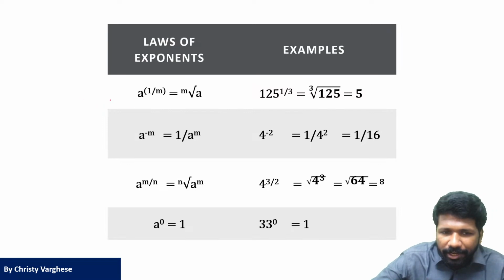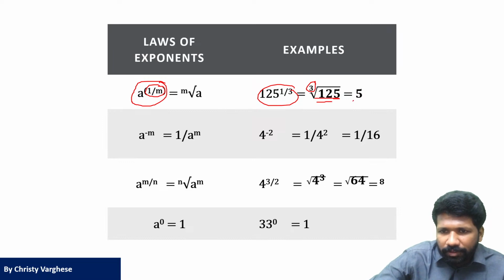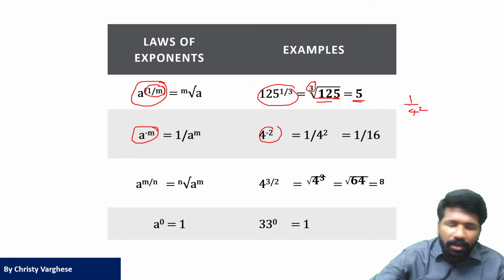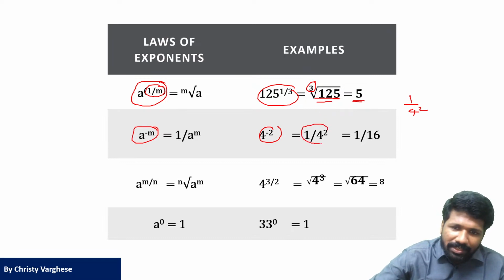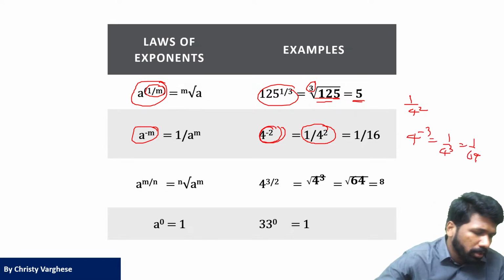Okay, so now a few more conventions I want to tell you. What is the meaning of negative power? 1 by m we already discussed. I hope all of you remember. 125 raised to 1 by 3 means third root of 125. Now what does negative power mean? 4 raised to minus 2 means 1 by 4 raised to 2. To write it in simple terms, we are using the convention of the negative power. So 4 raised to minus 3 means what? 1 by 4 raised to 3, that is 1 by 64 and so on. Hope all of you understood it.